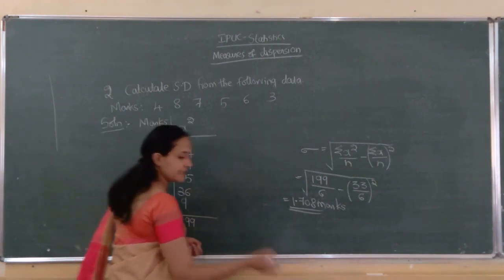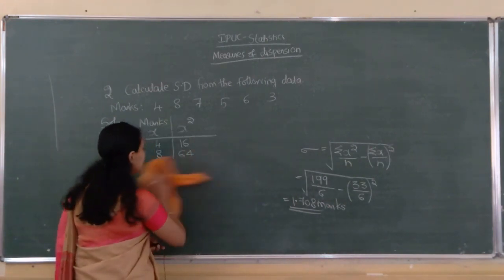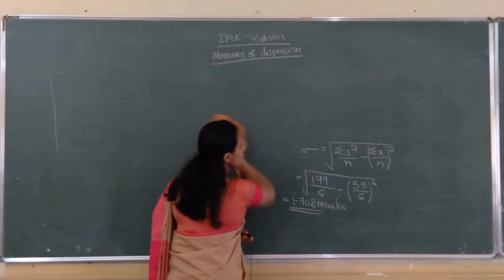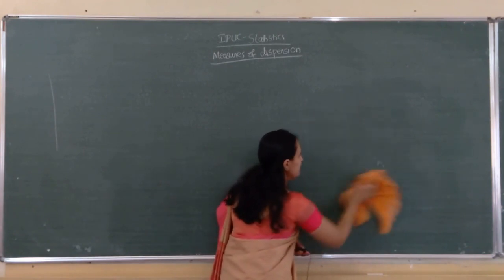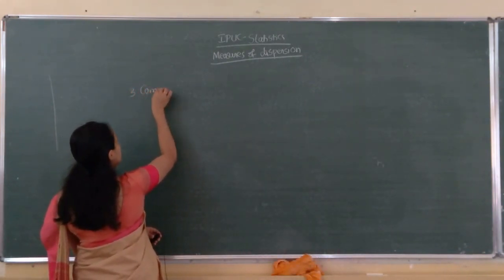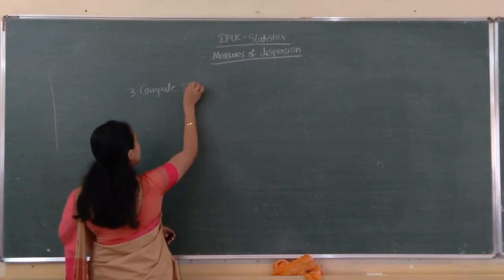Compute standard deviation using deviation method. 3 methods you have to remember. Whichever seems to be easy, you can do in that method, no problem.